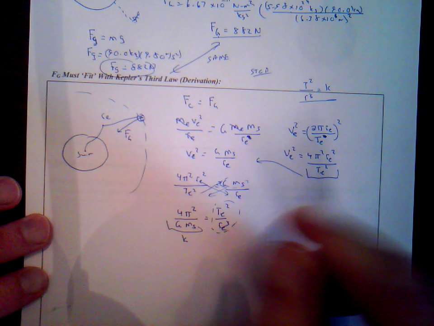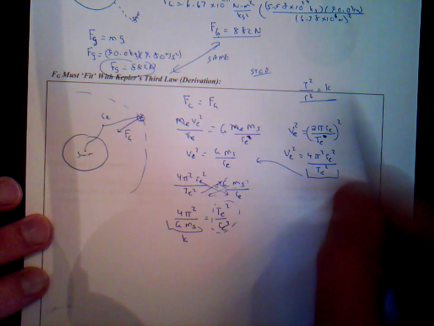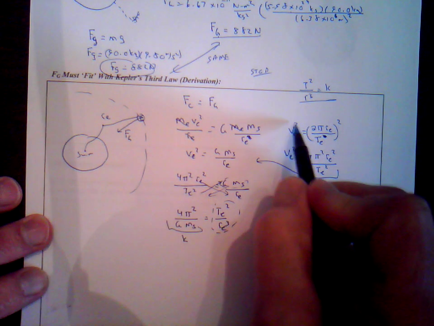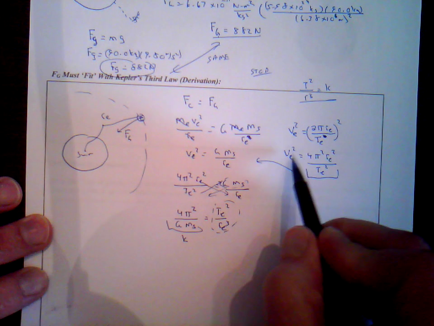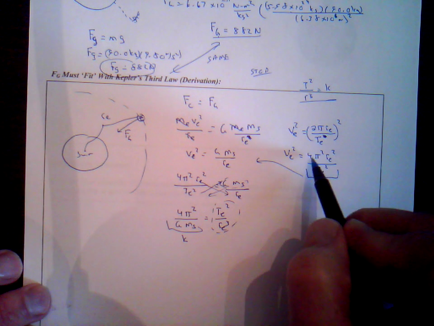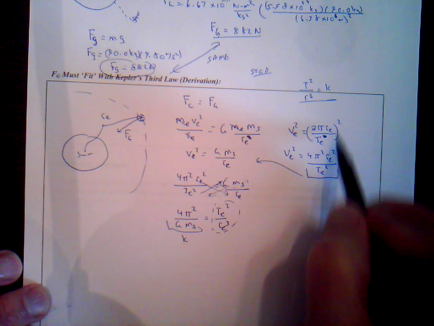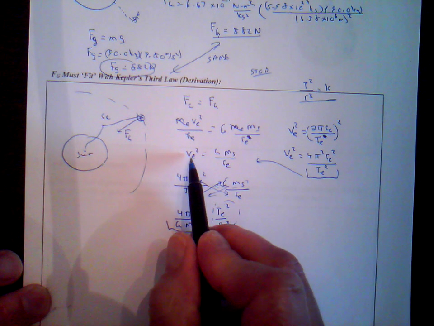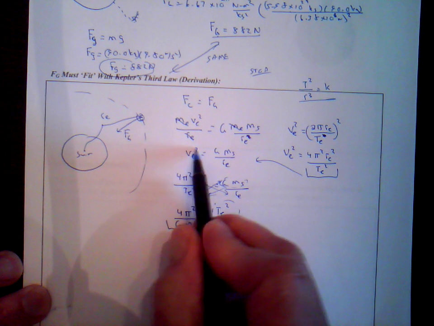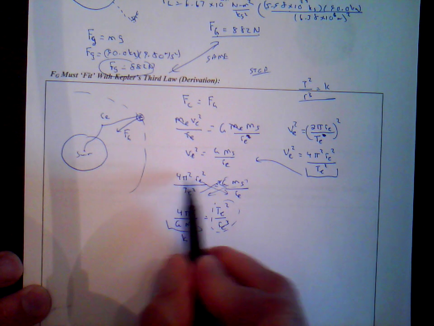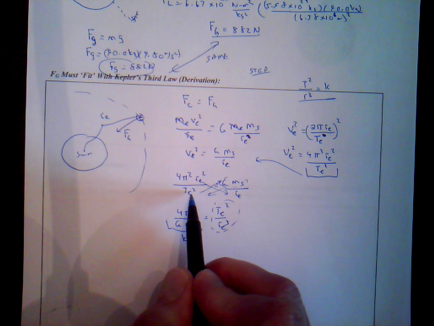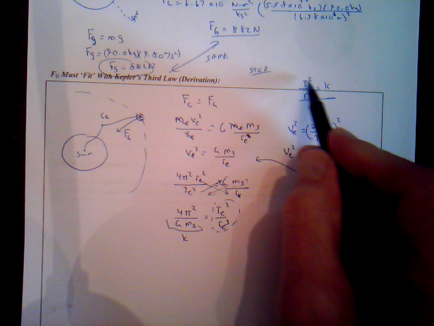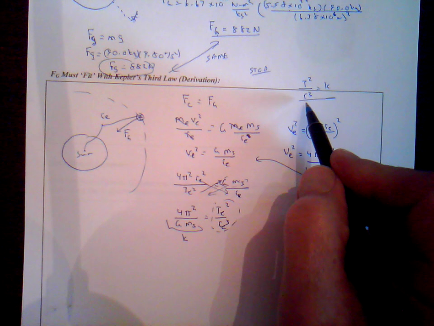Let's take a look at this velocity. We know that the equation for the velocity of an object moving in a circle is the circumference divided by the period. But this is velocity squared, so I'm going to square both sides of this equation. This would be velocity of the Earth squared: 2 squared is 4, pi squared times orbital radius of the Earth squared over period squared. So this quantity here is the same thing as the velocity of the Earth squared. I'm going to take this quantity and substitute it in for the velocity of the Earth squared. So it's going to be 4 pi squared r_E squared over period of the Earth squared equals G times the mass of the Sun over the orbital radius of the Earth. I'm going to try and get all the periods and the radii on the same side of the equation.